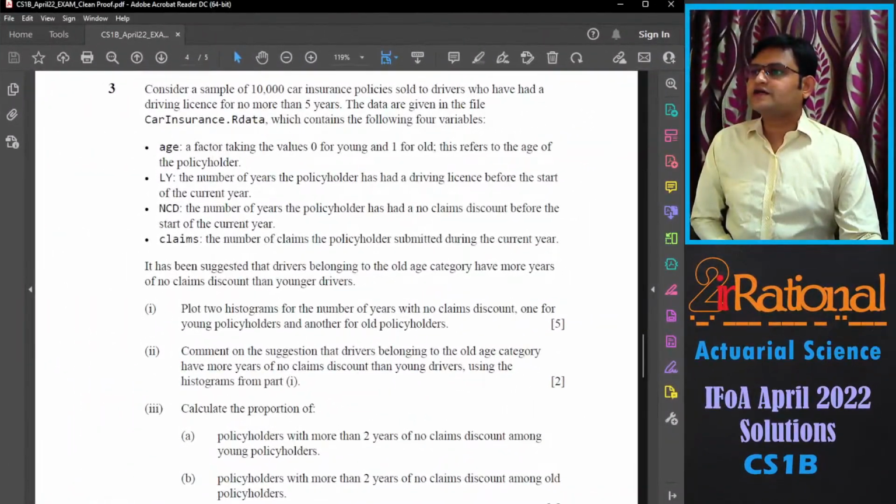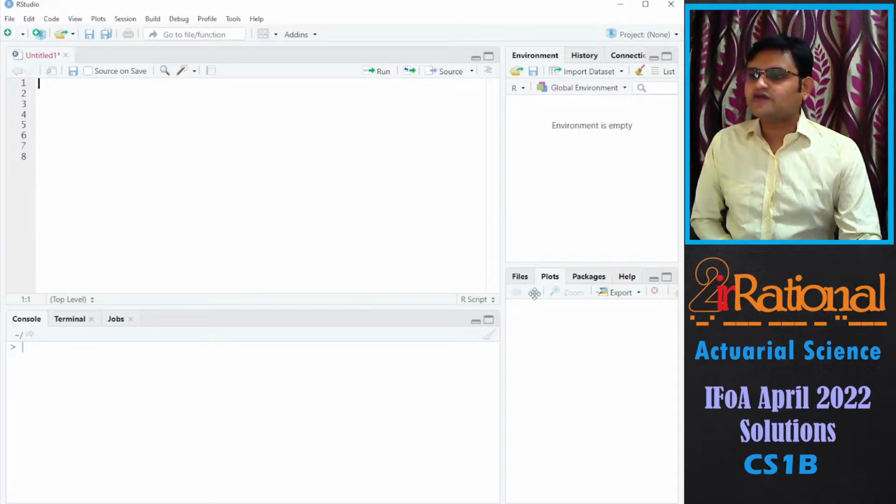Question number 3. Consider a sample of 10,000 car insurance policies sold to drivers who have had a driving license for no more than 5 years. The data are given in the file carinsurance.rdata, which contains the following 4 variables. Because it is an rdata file, we will be opening it by right clicking. I'll just show you. But before that, always make sure that you are cleaning your whole environment, especially the global environment, so that we understand how many data points have been given to us.